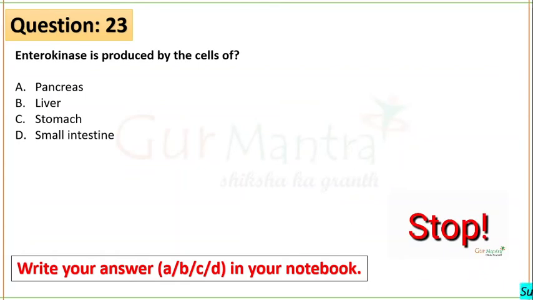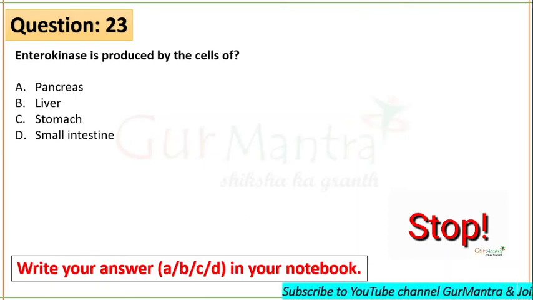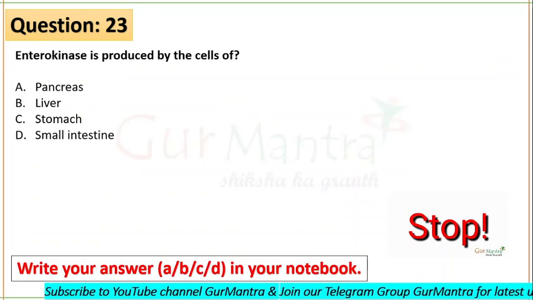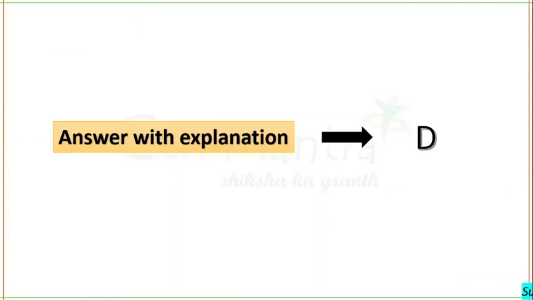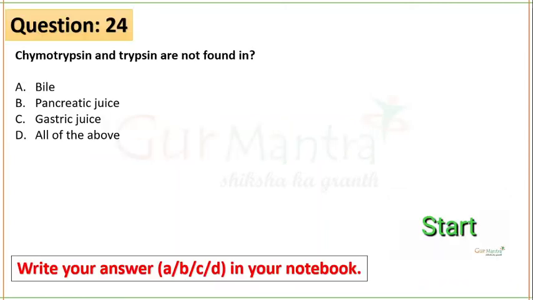Enterokinase is produced by the cells of the small intestine, and this enterokinase then activates trypsinogen, converting trypsinogen into trypsin, and this trypsin then activates all other enzymes. Okay, so D is your right answer. Next question is on your screens.